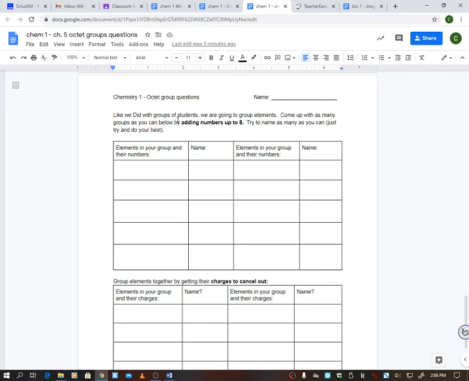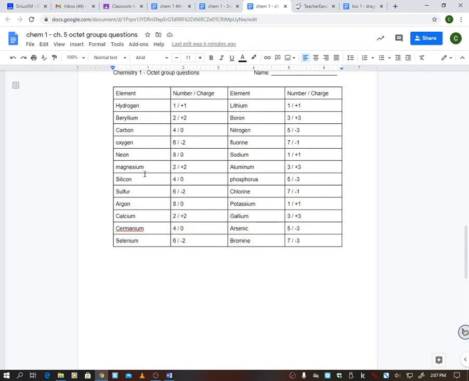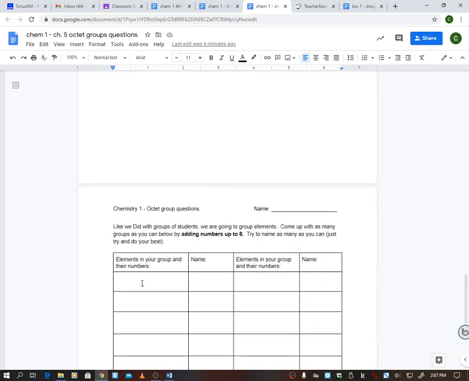This is supposed to help you answer these. So like we did with the groups of students, we're going to group elements. Come up with as many groups as you can below by adding numbers up to 8. Try to name as many as you can. Just try and do your best. So, elements in your group. I'm just going to do an example. All right, so remember I want 8. So I'm just going to write here 7 and 1. I've got bromine and potassium, that adds up to 8. So down here, I would write bromine, potassium.